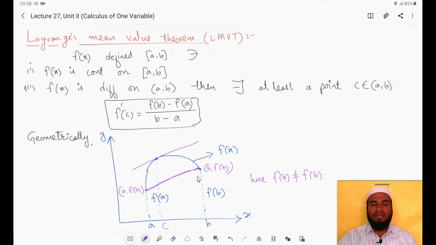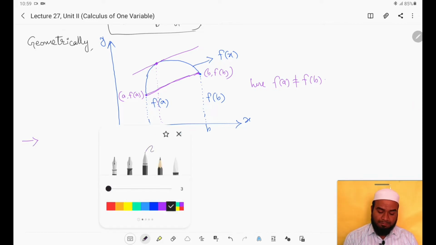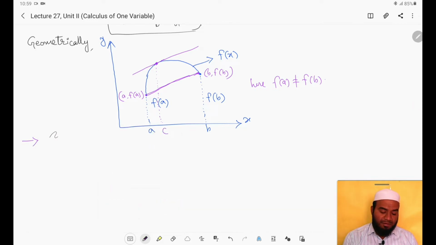Geometrical meanings, geometrical interpretations can also be asked in the examination for 2 marks, right? Next, what kind of problems will be asked from this? The first type of problems that can be asked from this is verification of Lagrange's mean value theorem.